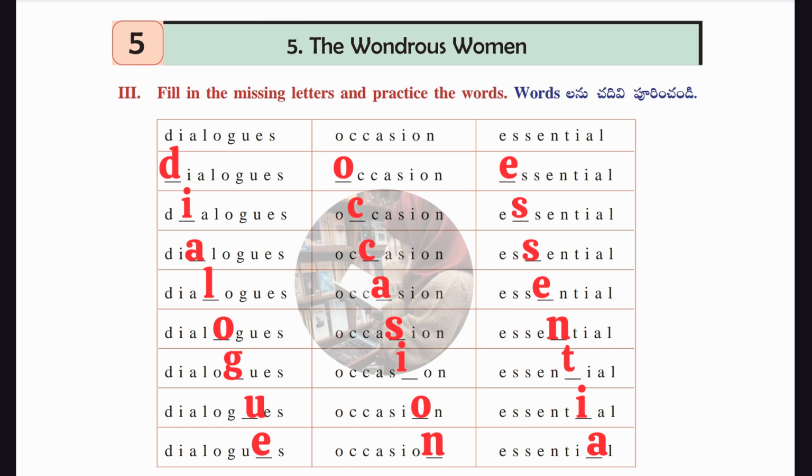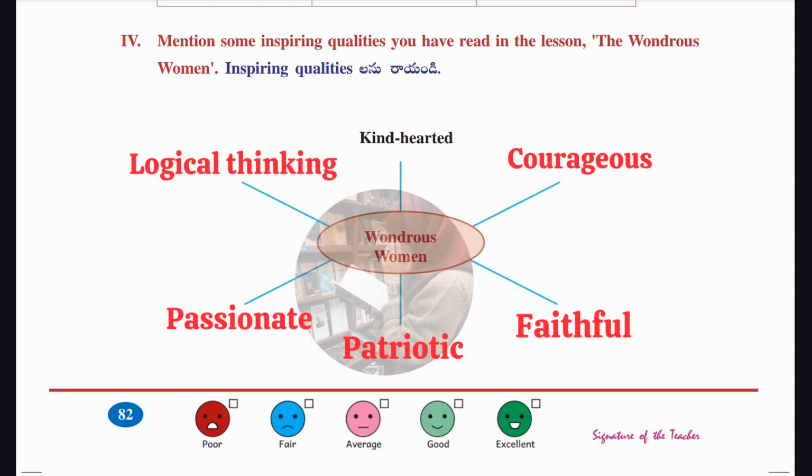Now we'll move to the next Roman, that is Roman number 4 of the same worksheet, which is, let's see, mention some impressive qualities you have read in this lesson, The Wondrous Woman. So from the lesson, what are the great inspiring qualities that you learned from this lesson?